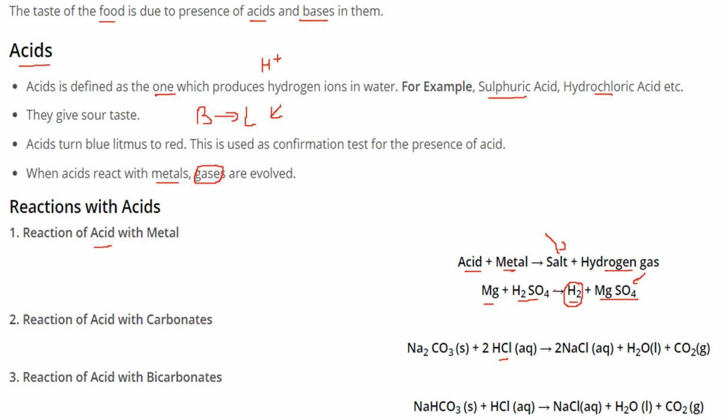This is liberated. The reaction of acid with carbonates and bicarbonates: sodium carbonate, when it reacts with HCl, hydrochloric acid, will form sodium chloride, water and carbon dioxide. When acid combines with bicarbonate, say NaHCO3, it will give you sodium chloride, again water and carbon dioxide.